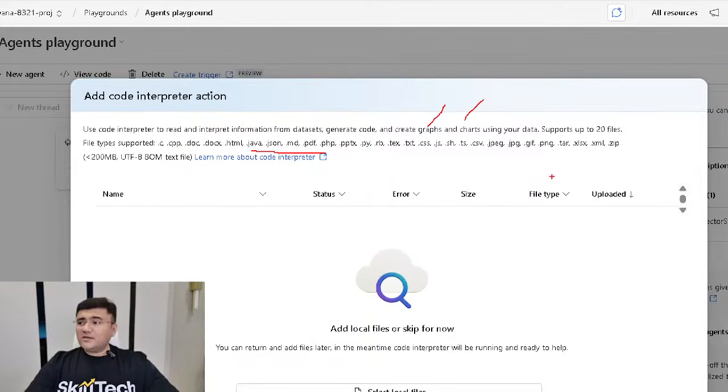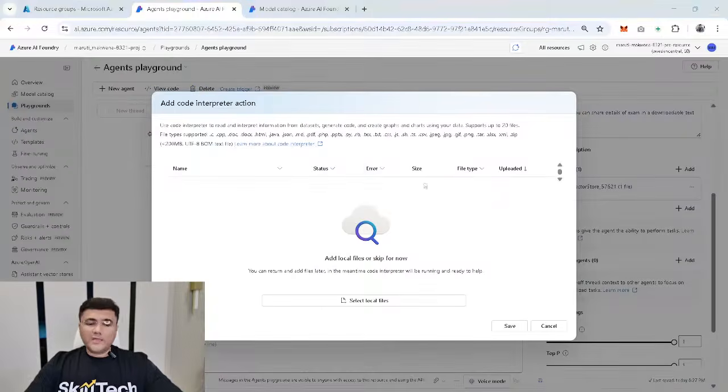There are certain limitations on supporting multiple files. So you have a maximum of 20 files which are supported here, and each should be less than 200 MB. So these are the kind of things we have to keep in mind. In my case, in my code interpreter tool, I am not going to add any file because I want to see, even if I do not add any code from my side, whether this is capable of generating code or not. And that's what I'm going to check right now. I'm going to click on save. Remember, I have not added any file in this, and I'm going to click on save.